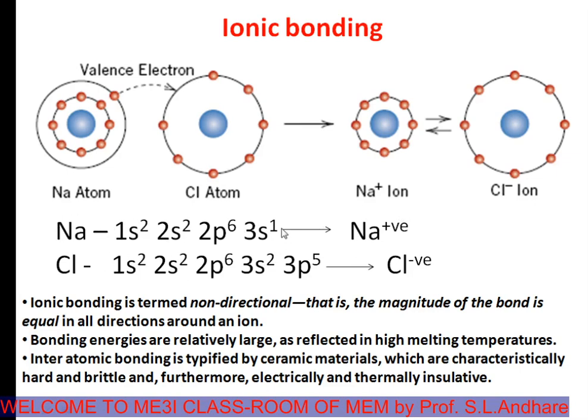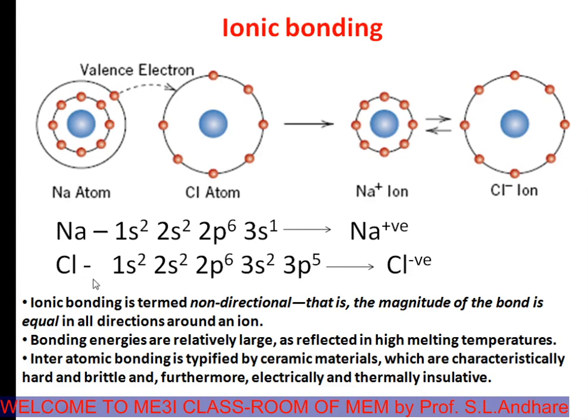Every atom tries to achieve this stable configuration. In the same way, chlorine, whose atomic number is 17, see the electronic configuration. The outermost subshell has 5 electrons while its capacity is 6. This chlorine atom has tendency to accept 1 electron to fill the capacity of this outermost subshell. Now after accepting 1 electron, again electric charge will get disturbed. The number of electrons is more compared to the number of protons. The chlorine atom will get converted to negatively charged chlorine ion.